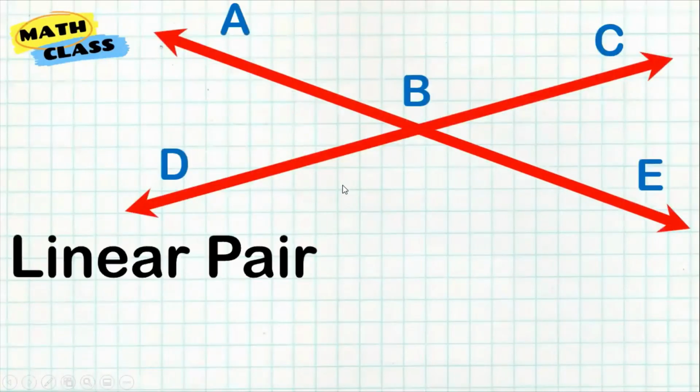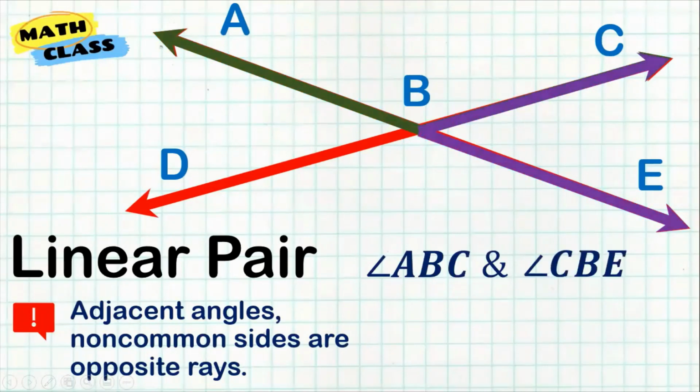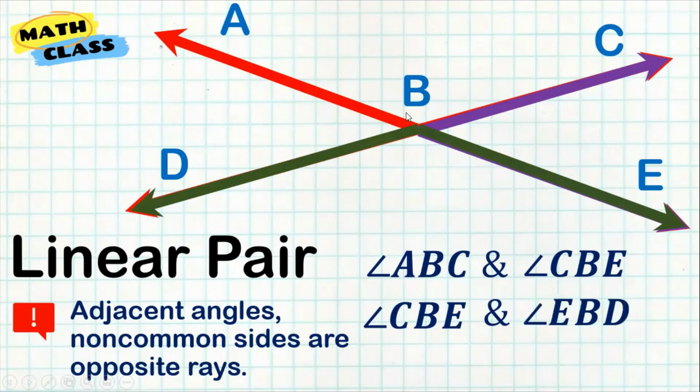Another thing that you need to know, line pair. A line pair consists of adjacent angles, side by side angles, angle ABC and angle CBE. They are adjacent angles and they form one line. The opposite rays form one line. So here you can see that they form one line. Or here, CBE and EBD, the opposite rays are also forming one line. So that's what we call a linear pair.